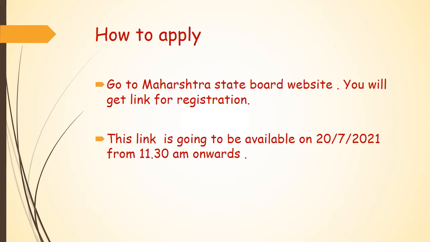Once you open this link, you will be asked whether you want to appear for CET, yes or no. There you have to select. If you select yes, then you have to proceed further. Here you can select a medium also. Either semi-English or English medium or any other language which has been made available by the board, you can select and proceed further.